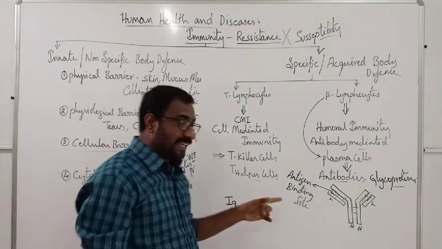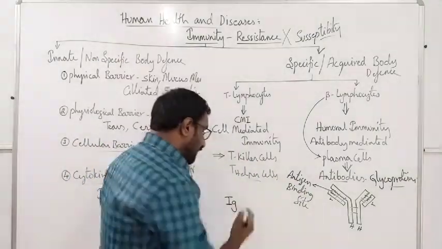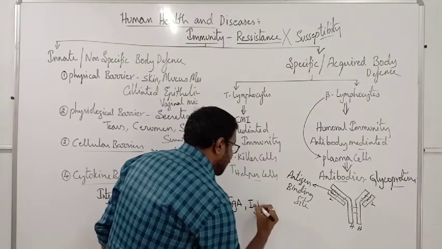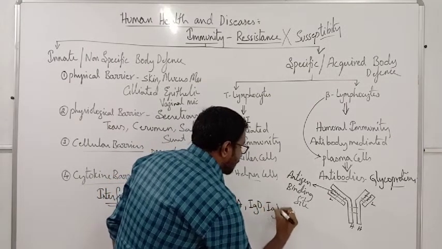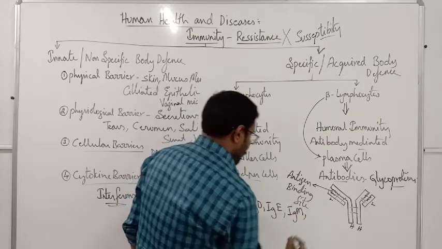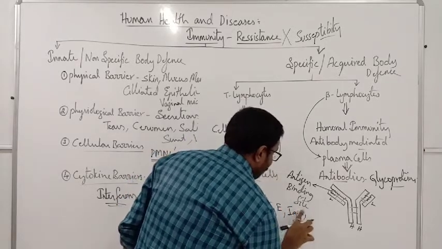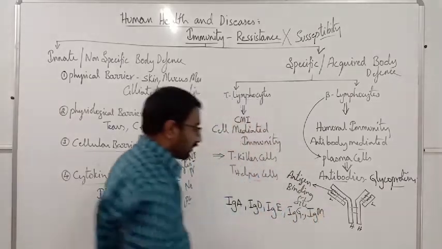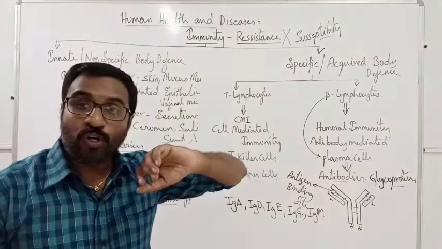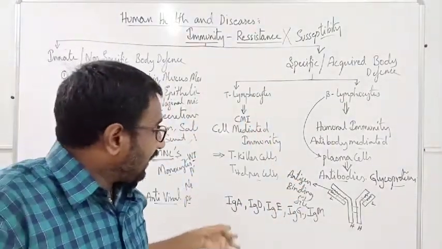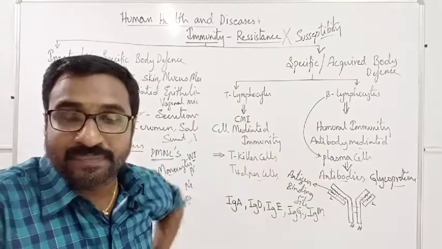These glycoproteins are of Ig type: IgA, IgD, IgE, IgG and IgM. So totally immunoglobulins are of 5 types: IgA, D, E, G, M.